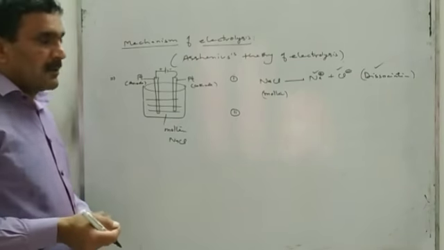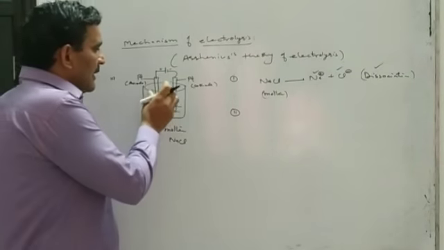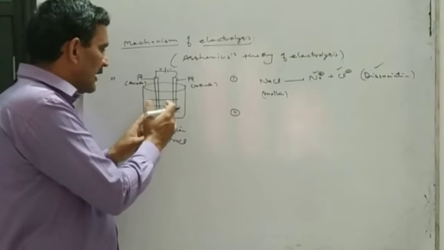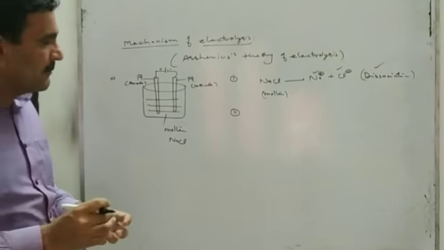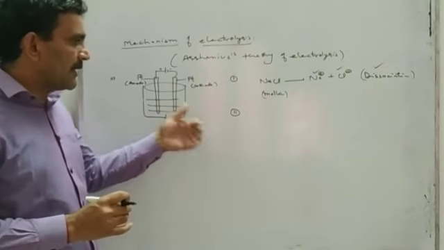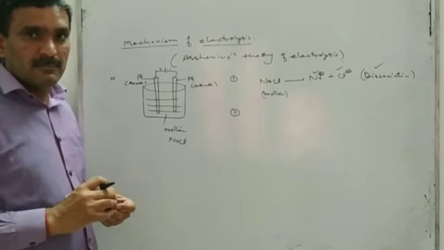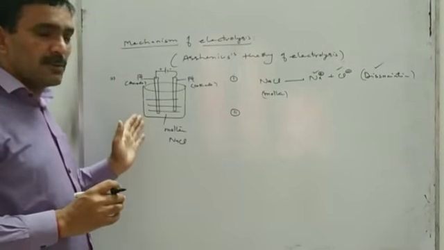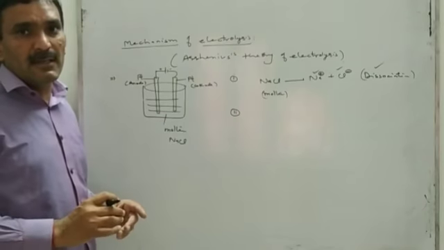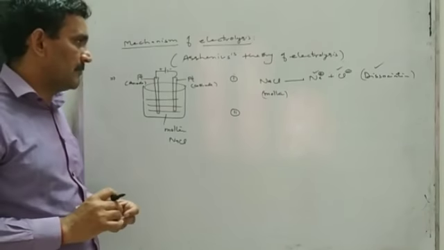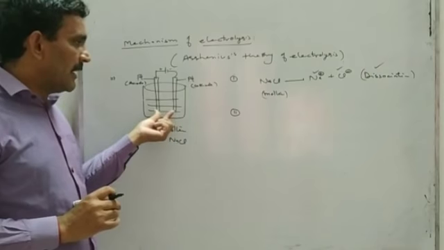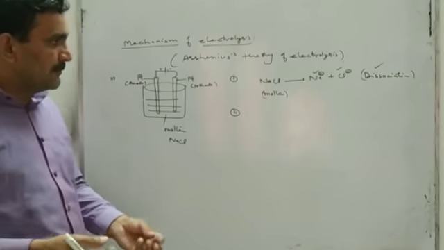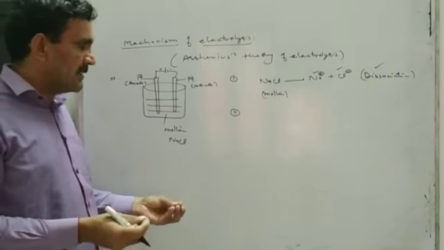It means when we pass electricity, when we apply an electric field on the molten state or aqueous solution of an electrolyte, ions will migrate toward electrodes. Cations will move toward the cathode and anions will move toward the anode. And due to migration of ions, electricity will pass. That is, in an electrolyte, ions are the charge-carrying particles, and due to migration of cations and anions, electricity will pass through the electrolyte.